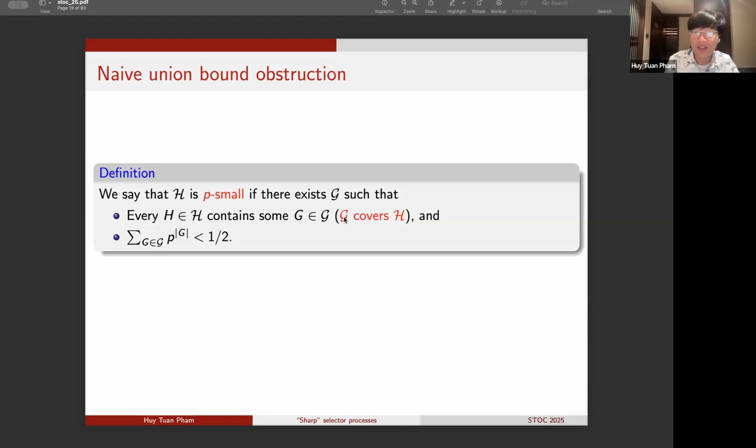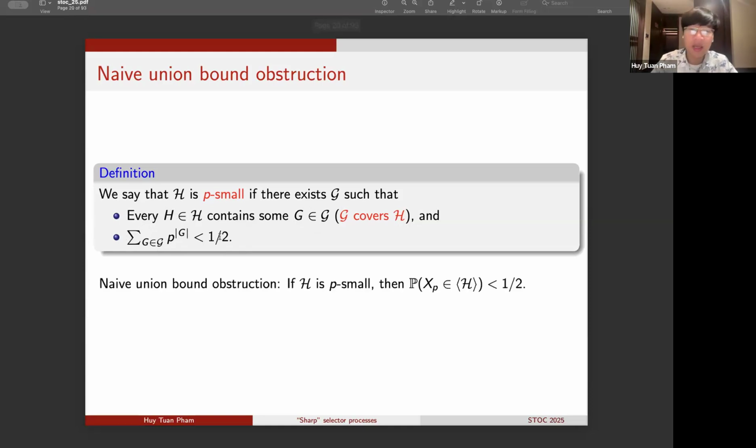The first property is that G covers H, which just means that every set from H must contain as a subset some set G from the collection script G. And the second property that we want is smallness, which means in this case that the sum over the sets in G of p raised to the size of that set has to be smaller than 1/2. Okay, so you can see that this smallness is really just standing for a naive union bound proxy. And so I will refer to any such small cover G of H as a naive union bound obstruction to the family of target sets H.